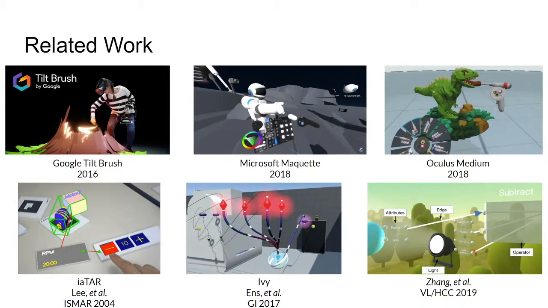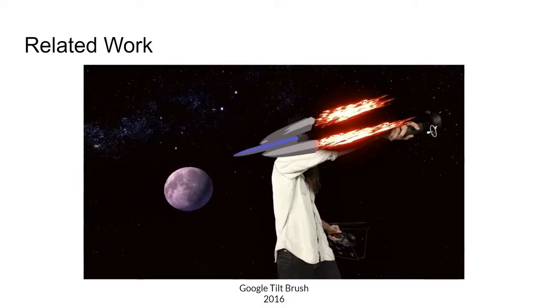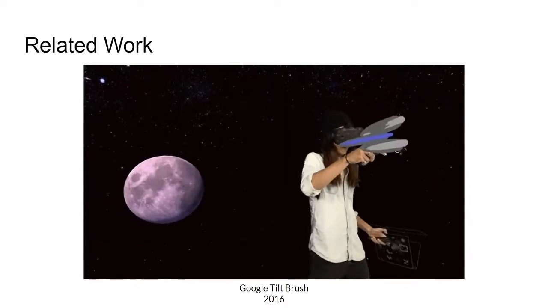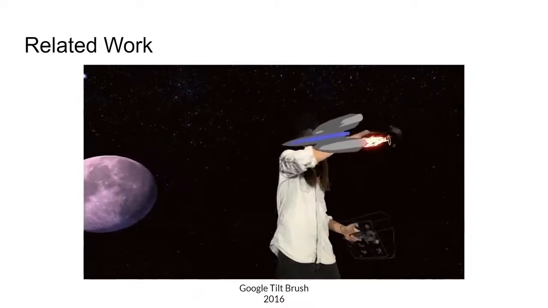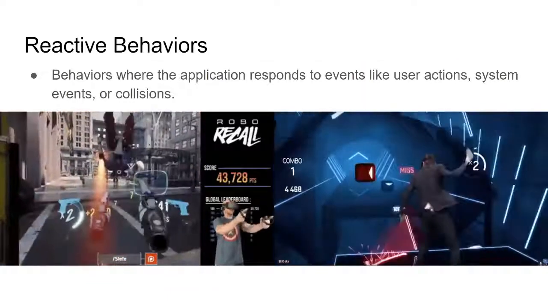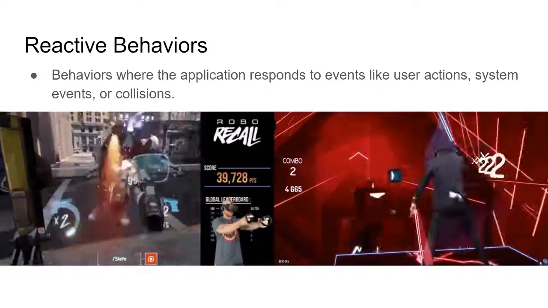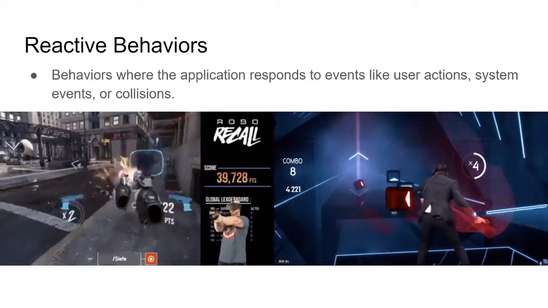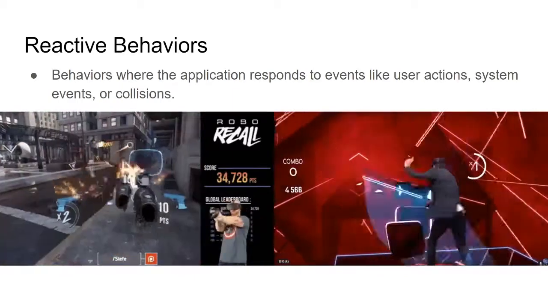However, a common limitation of existing immersive authoring tools is that they are not expressive enough to define reactive behaviors, a fundamental requirement for most practical VR applications. For example, commercial tools such as Google Tilt Brush allow users to sketch a rocket, but it is not expressive enough to enable users to, say, define when to ignite the rocket, the trajectory of the rocket, etc. Reactive behaviors are behaviors where the application responds to events like user actions, system events, or collisions. These behaviors are what make the VR scenes interactive.